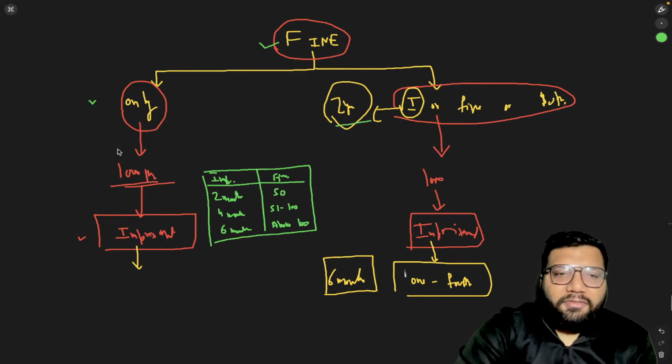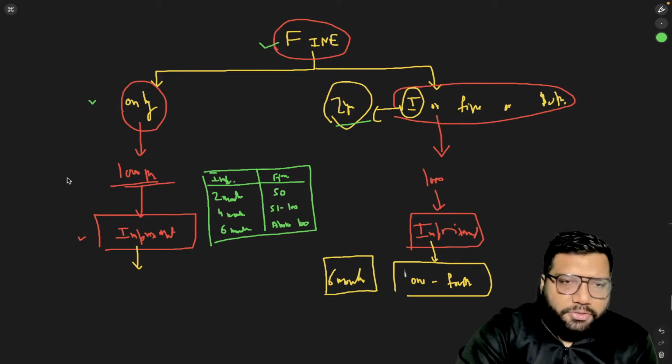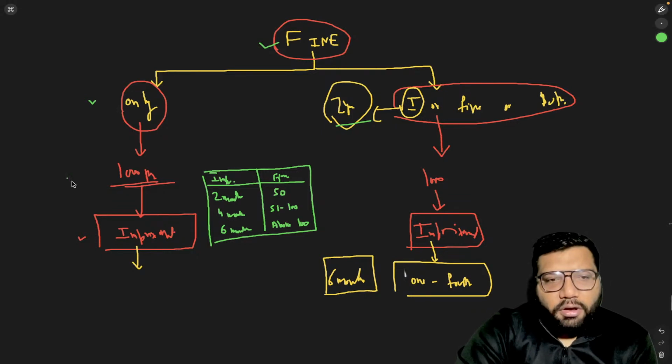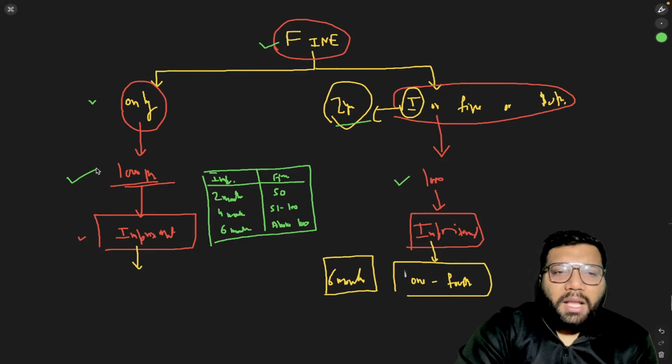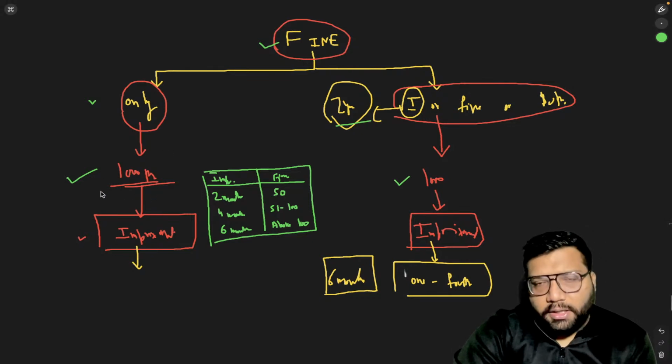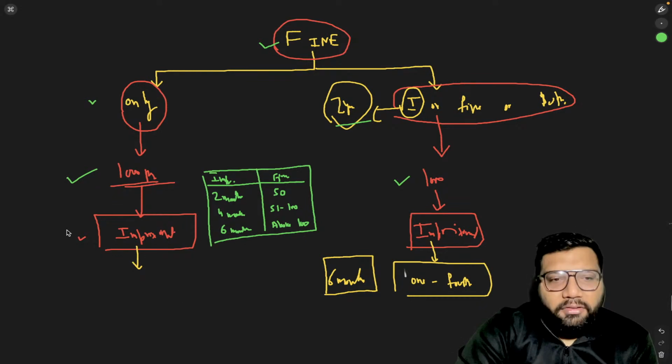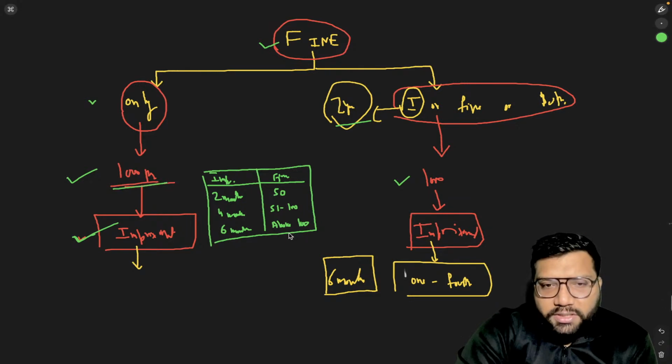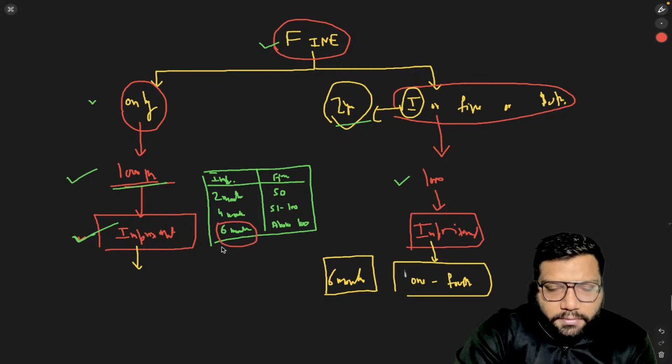In both cases, if the convicted person got a fine of 1,000 rupees, but this person is not paying the fine, then what can you do? Then we will give him imprisonment. Now in this particular case, for how much time is he going to get the imprisonment? The fine was 1,000 rupees, which is above 100, so we will give him a maximum imprisonment of 6 months.